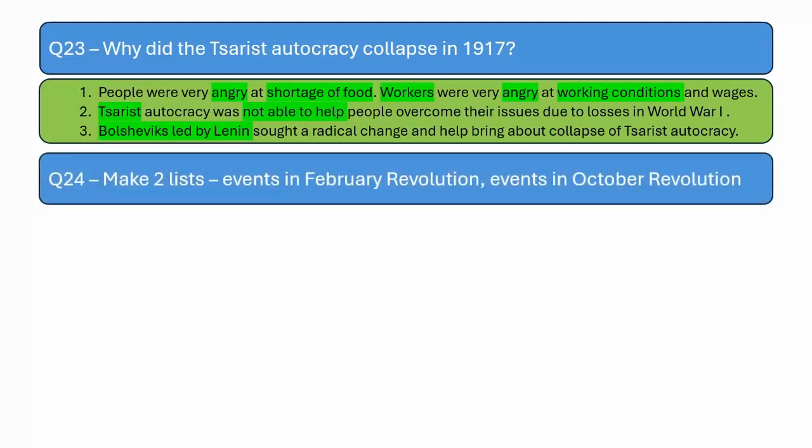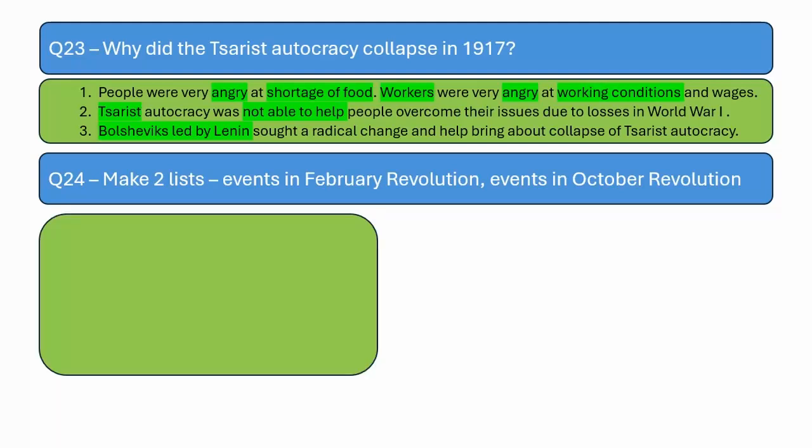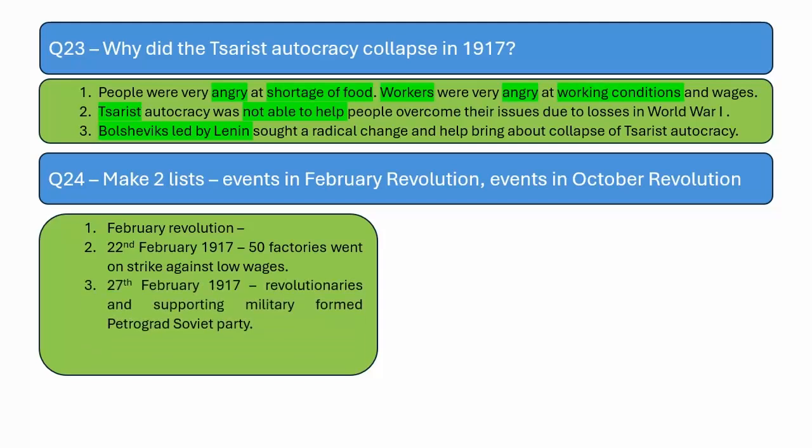Make two lists: events in the February Revolution and events in the October Revolution. In the February Revolution, on 22nd February 1917, 50 factories went on strike against low wages and bad working conditions. On 27th February 1917, revolutionaries and supporting military formed the Petrograd Soviet Party. And on 2nd March 1917, the Tsar gave up his throne.